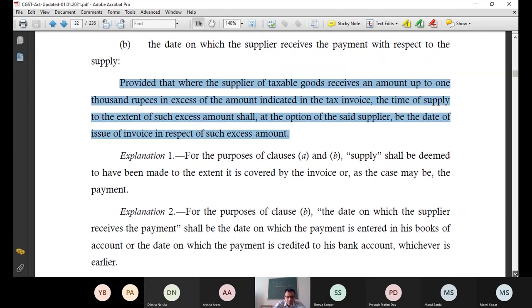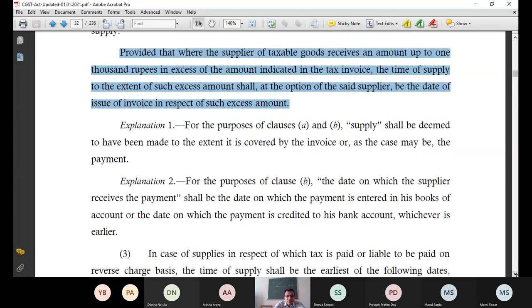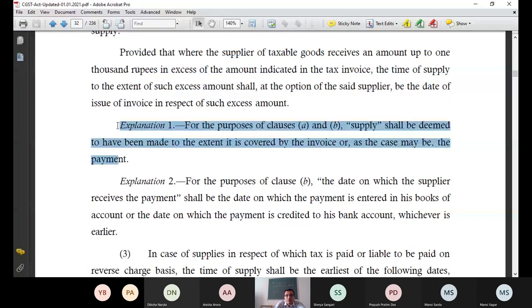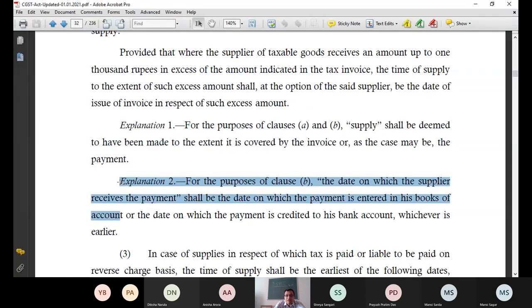Explanation 1 and 2. That also I have discussed. What is explanation 1? That supply shall be deemed to have been made to the extent covered by the invoice. What is explanation 2? The date on which the supplier receives the payment shall be the date on which the payment is entered in his books of account or the date on which payment is credited to his bank account. That also I have covered.